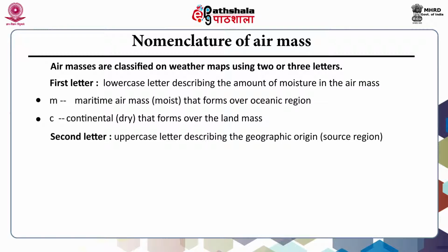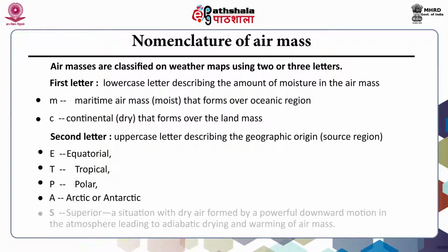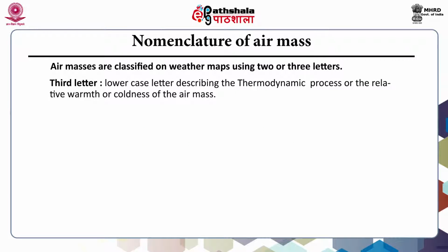And the second letter, which is an uppercase letter, describes the geographic origin or the source region, like E for equatorial, T for tropical, P for polar, A for Arctic or Antarctic, S for superior. The situation with dry air formed by a powerful downward motion in the atmosphere leading to adiabatic drying and warming of air mass. The third letter, which is a lowercase letter, describes the thermodynamic process or the relative warmth or coldness of the air mass.